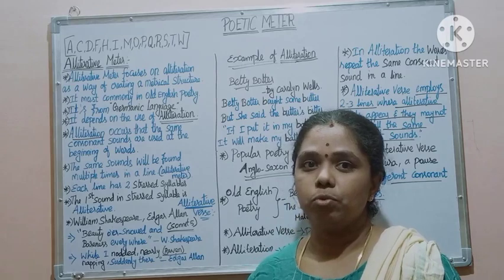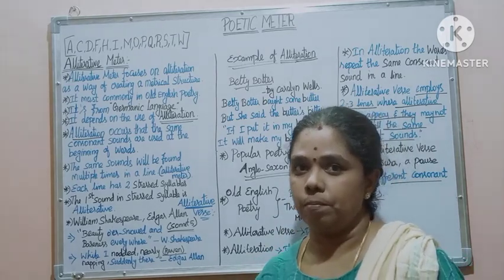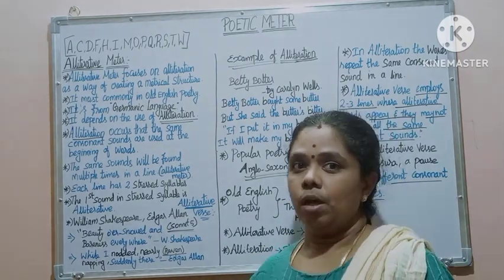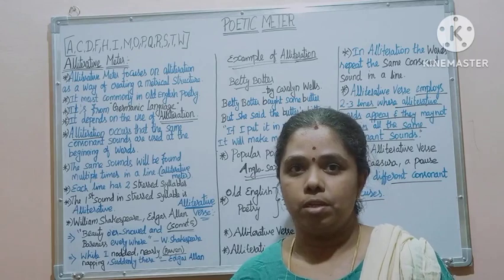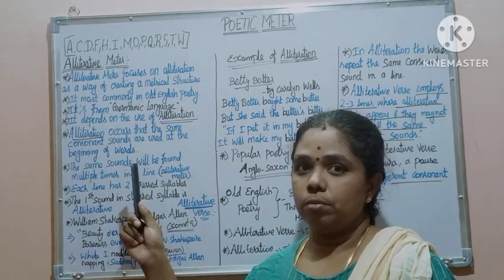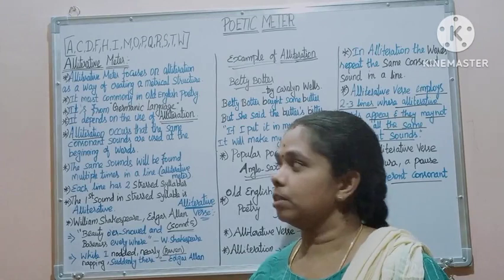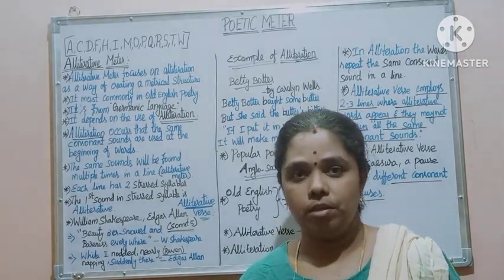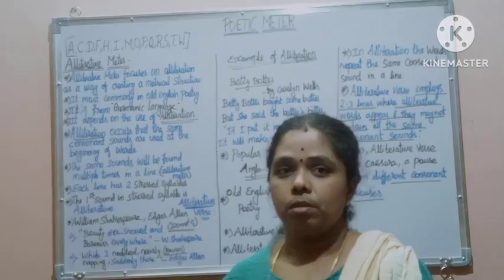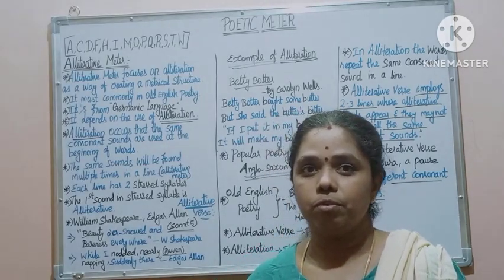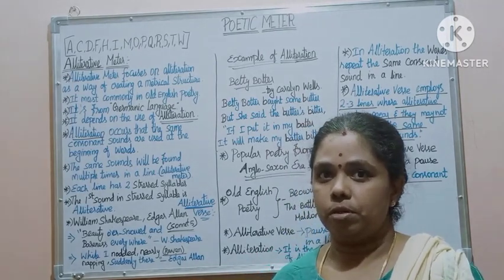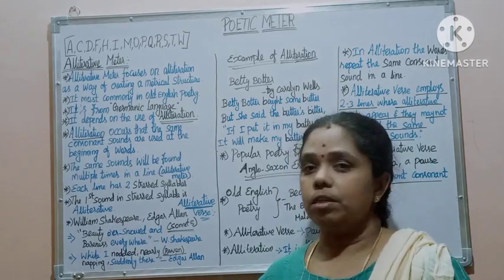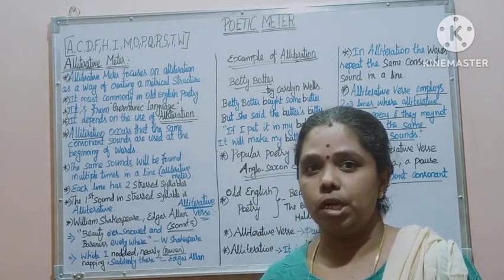Alliterative meter was most commonly used in Old English poetry, and the word alliterative is derived from a Germanic word. We discussed the Anglo-Saxon period in the previous video. There were German and Dutch conquerors in the Anglo-Saxon period. In that period, alliterative verse was used by many poets, and it depends on the usage of alliteration.